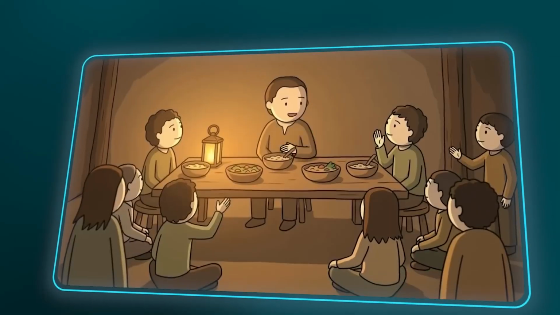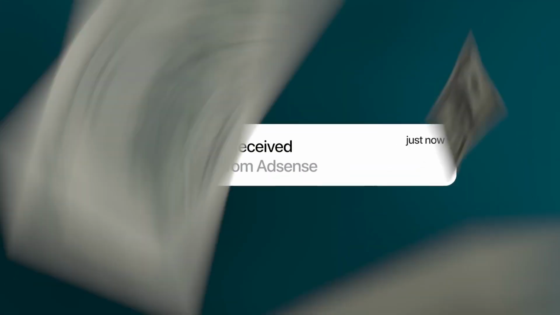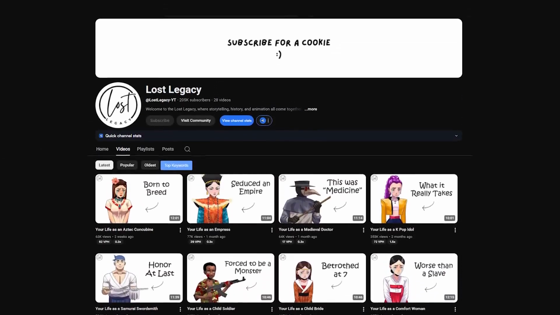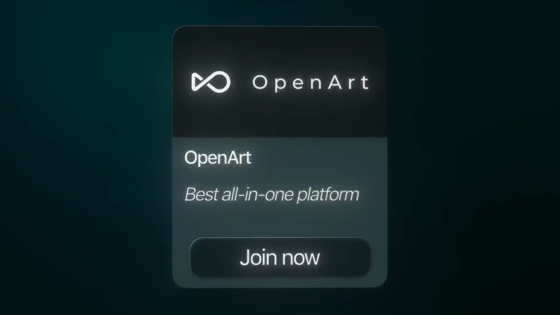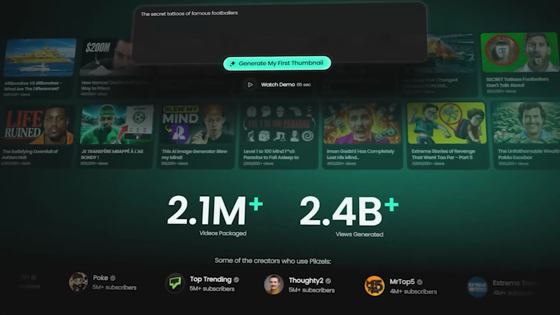So that's how you create an entire 2D animation workflow that can generate over $5,000 a month, with results already proven by channels like Lost Legacy. OpenArt makes it simple because it has all the image and video models in one place. And Pixels makes creating thumbnails just as easy, so every part of your video matches the style and quality you're going for.